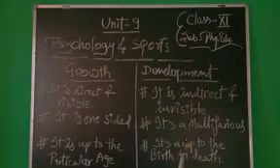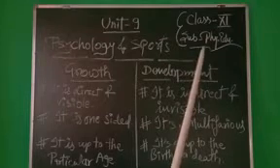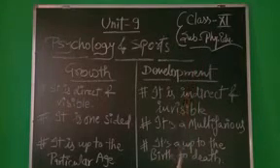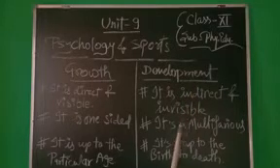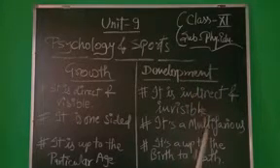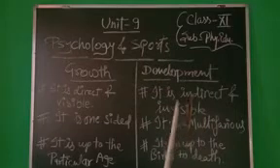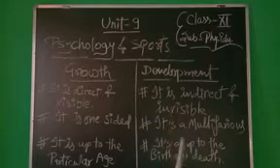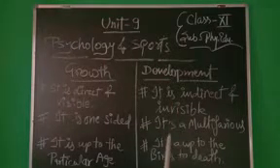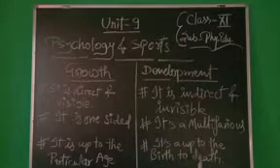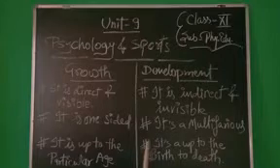There is no particular limit of development in any human or individual, because any human is able to learn anything from birth to death. So development continuously carries on from birth to death.